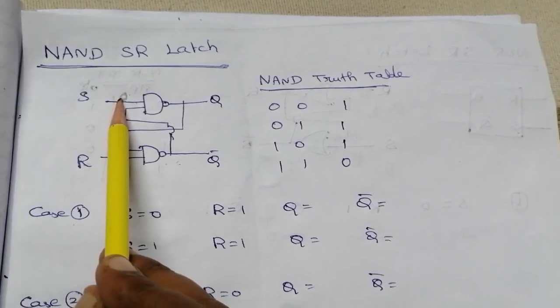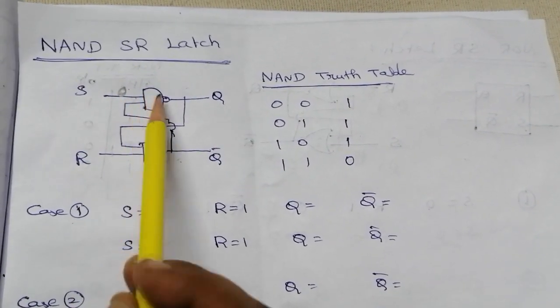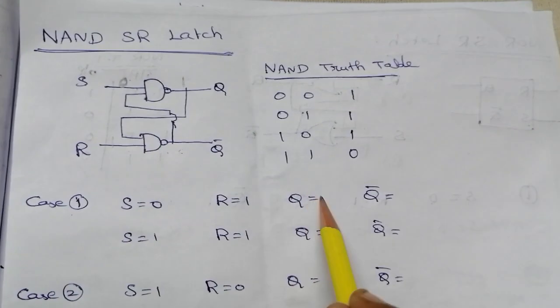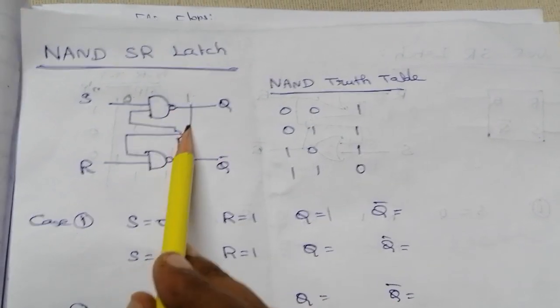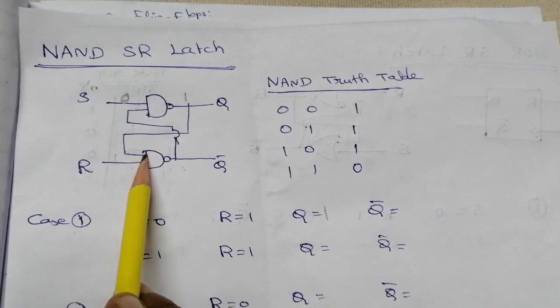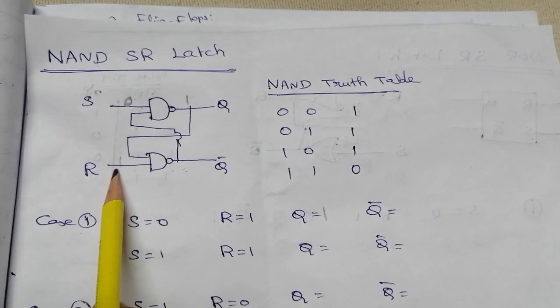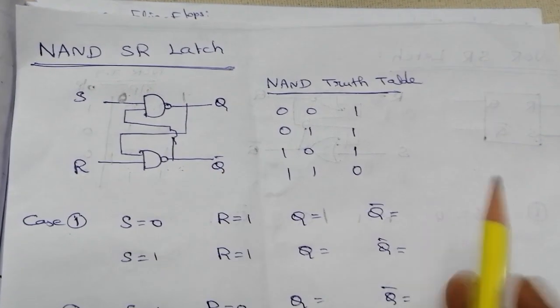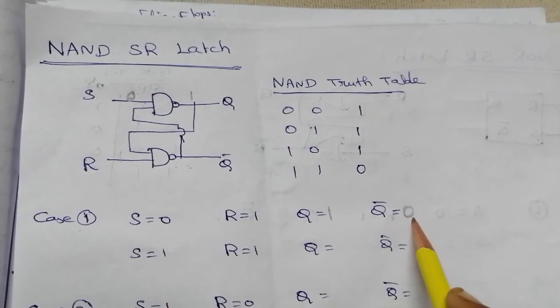Here one of the inputs is 0, so the output of this NAND gate is 1, which means Q equal to 1. Q equal to 1 is cross coupled to the input of the second gate, and the second gate's other input is 1. A 1, 1 pair produces 0 output, so Q bar is 0.